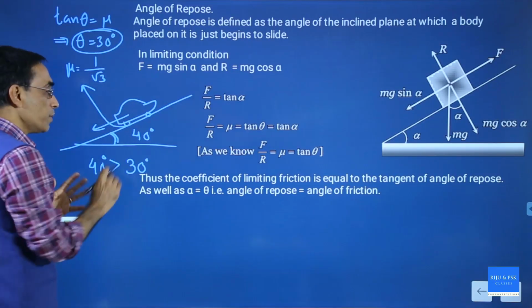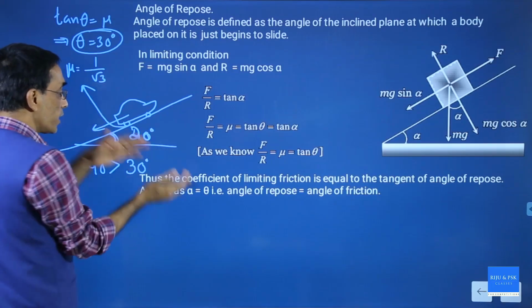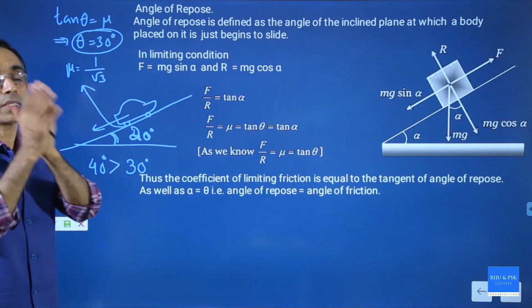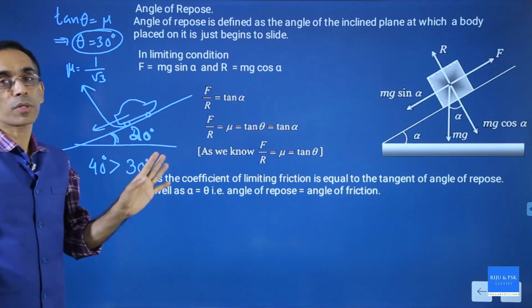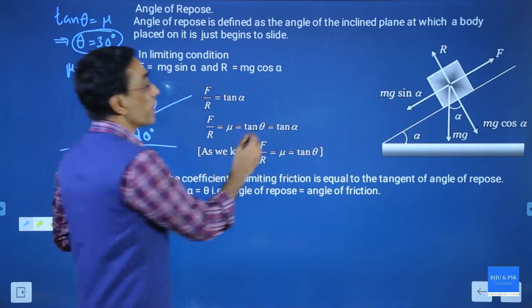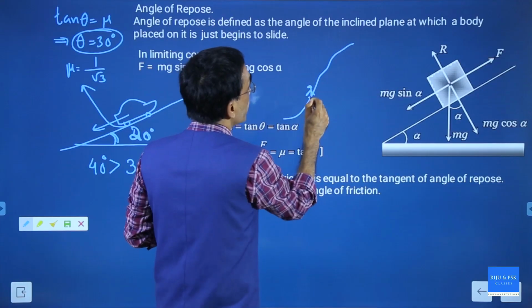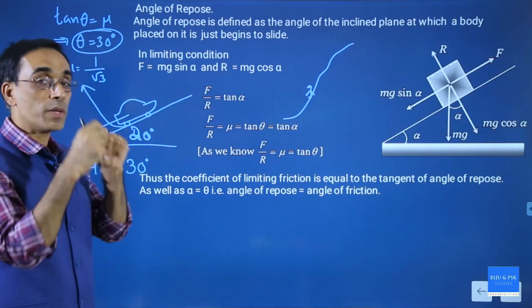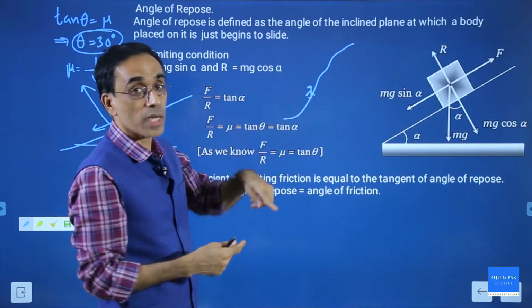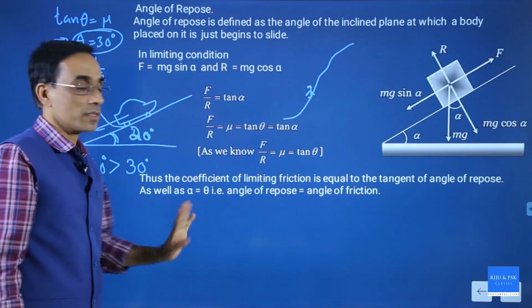Assume that here the angle is 20 degree. Practically it is 20 degree. You need 30 degree to slide down, and this is 20 degree. You can safely park. Be confident. Nothing will happen to your car. It will stay there. This is applicable even in mountaineering, like when you are climbing a mountain. At every point this will work. If the practical inclination is more than the repose angle, you will slide down. Whatever you do, you will slide down. All right.